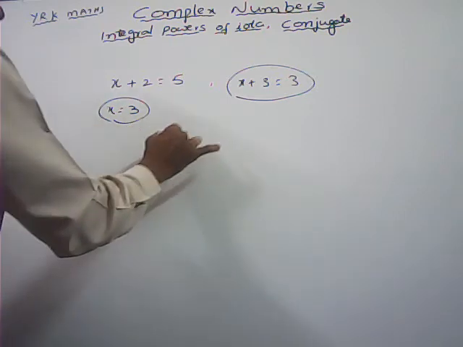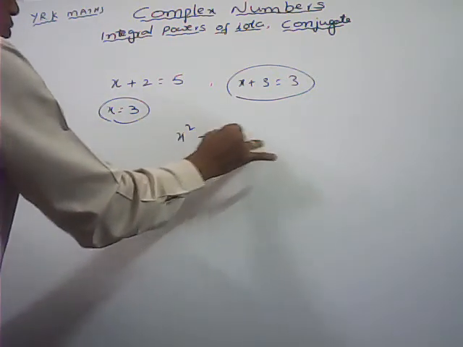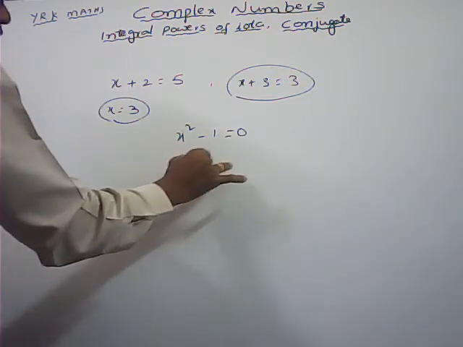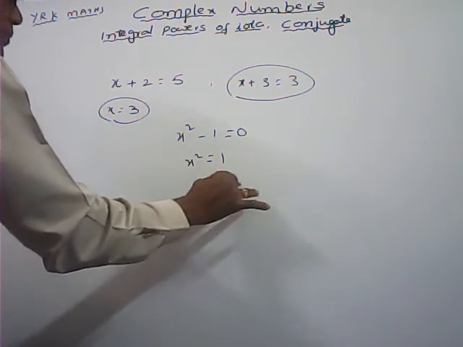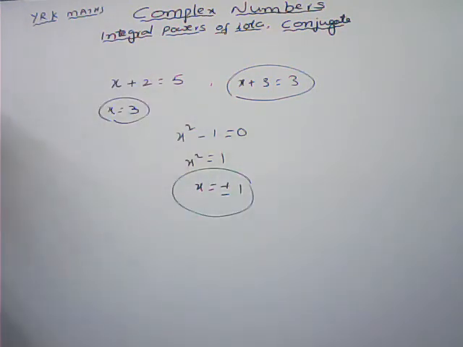And x square minus 1 equals 0. x square is equal to 1, x equals plus or minus 1. So by solving this equation we are getting the solution in the set of integers.